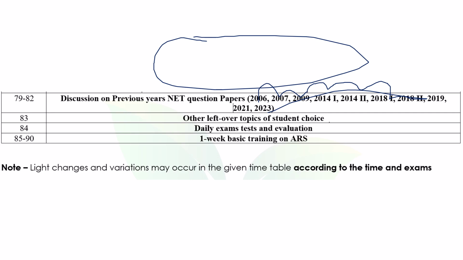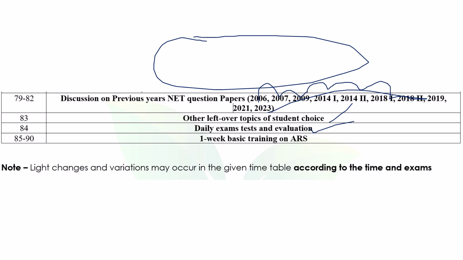If there is any leftover topic we will discuss, and daily tests, evaluation tests, as I told you: daily test will be there, weekly test will be there, monthly evaluation test will be there, and overall grand test will be there, just a couple of days, maybe 15 or 20 days before the NET exam is conducted. The same way we will conduct your exam to train you exactly as per the NET exam. So that will be like the last minute recap section.